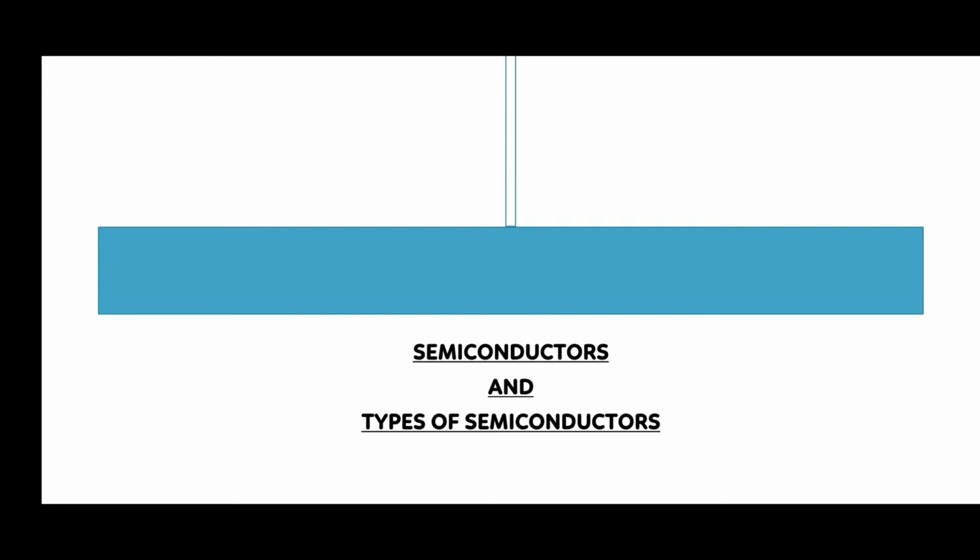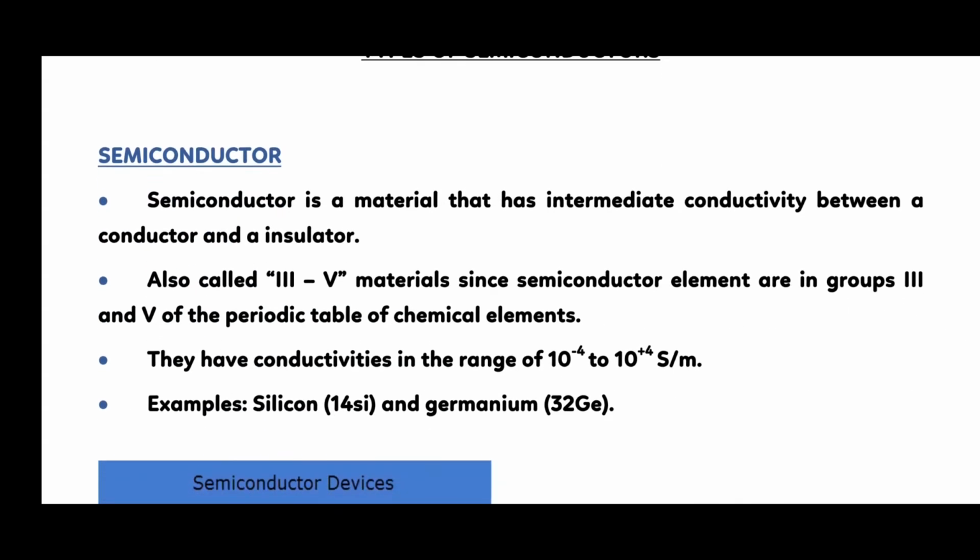Today we are going to see the concept of semiconductors and the types of semiconductors. Semiconductors. A semiconductor is a material that has intermediate conductivity between a conductor, that is, the type of material that allows the flow of charge, and an insulator, that is, the material in which electric current does not flow freely. Or in other words, we can say that its electronic properties are intermediate between those of metal and insulator.